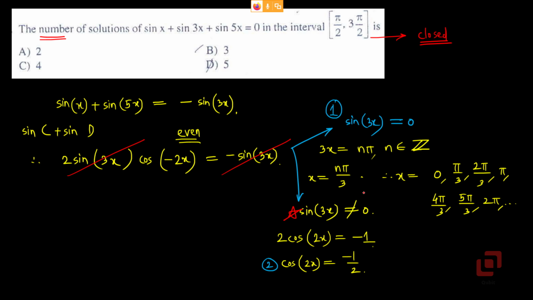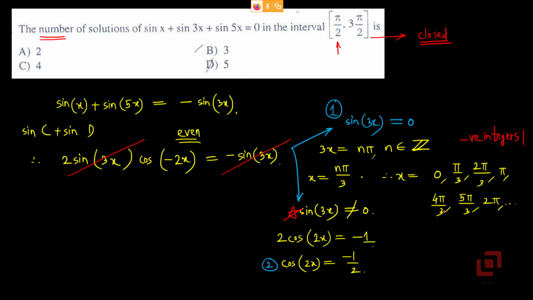We are not considering the negative integers. Why? Because the least value of the solution can be pi by 2. So even if we had not written 0 and pi by 3, that was okay. So we have got one set, and it is an infinite set.